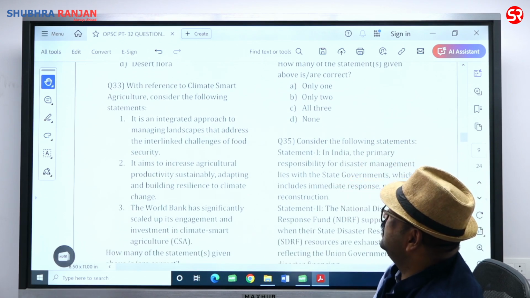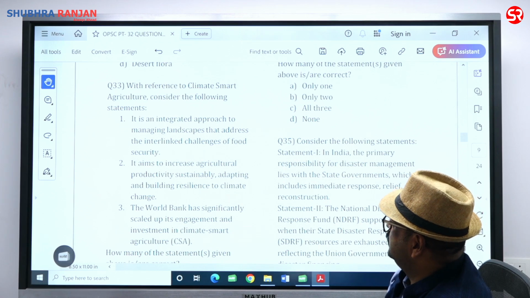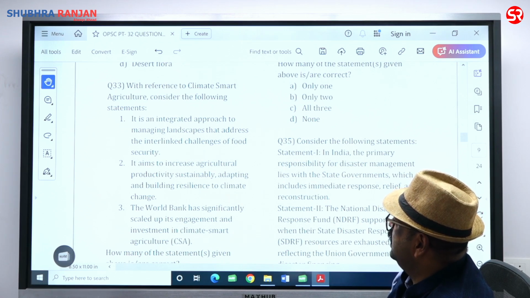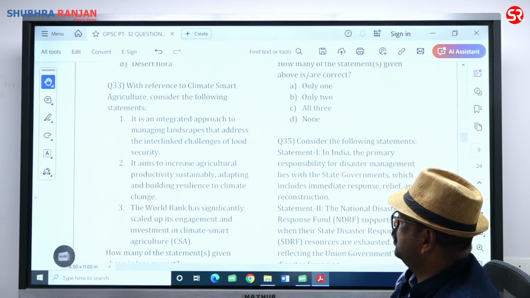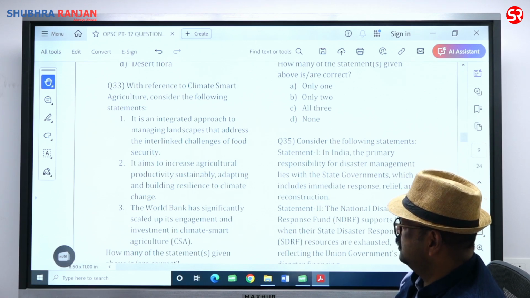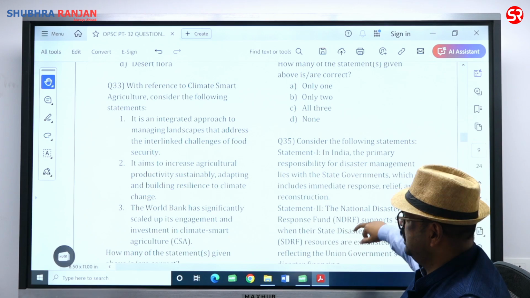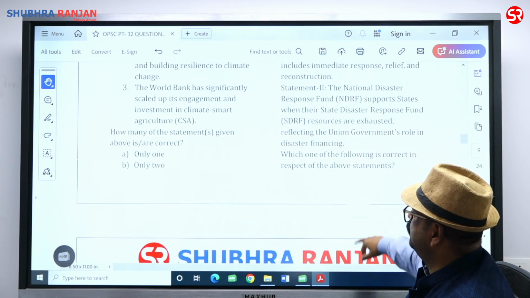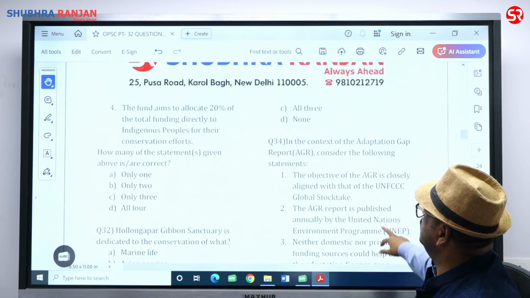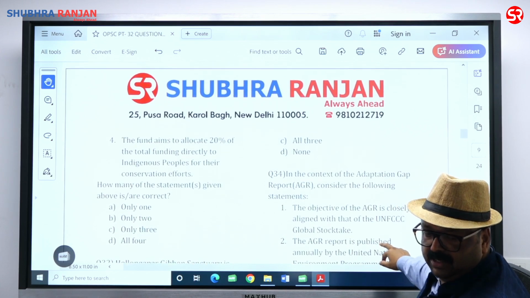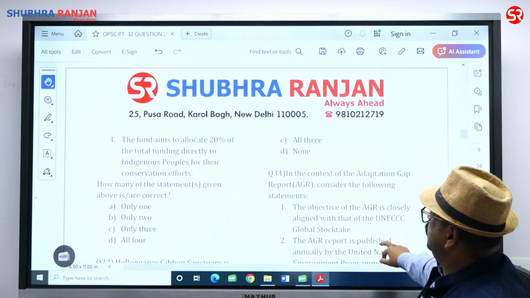It is an integrated approach to managing landscapes that addresses the interlinked challenges of food security. That is correct. It aims to increase agricultural productivity, sustainably adapting and building resilience to climate change. Perfectly correct. The World Bank has significantly scaled up its engagement and investment in climate smart agriculture. That is also right. So all are correct, and this is mentioned in option C. Okay. Question number 34.